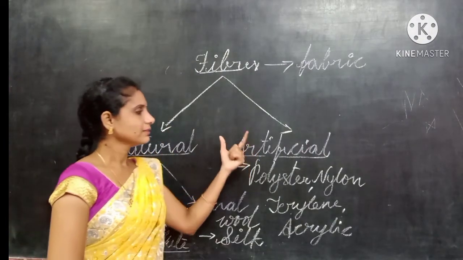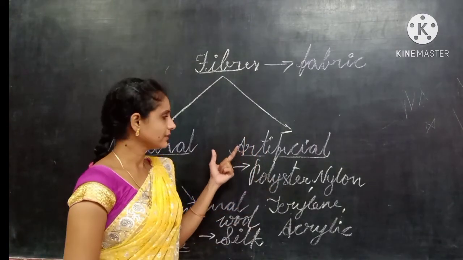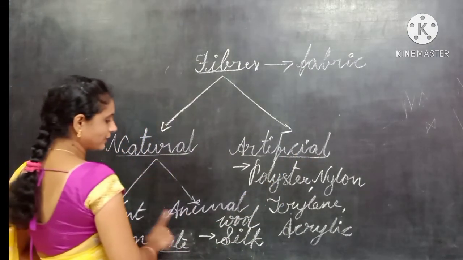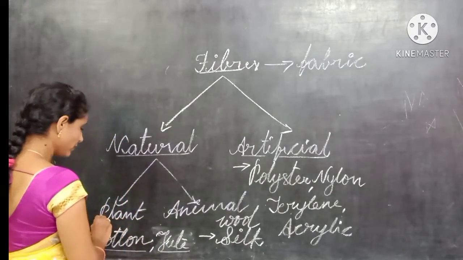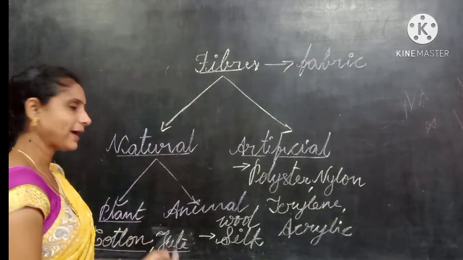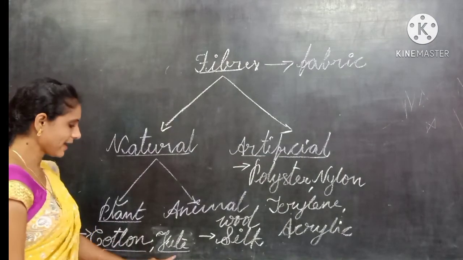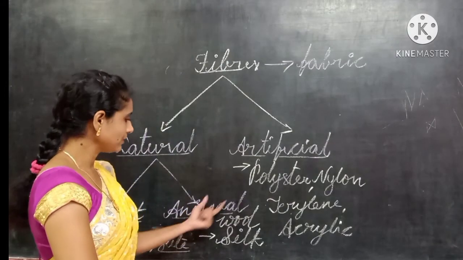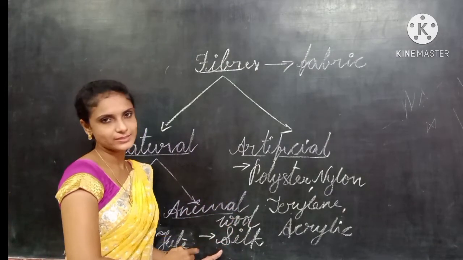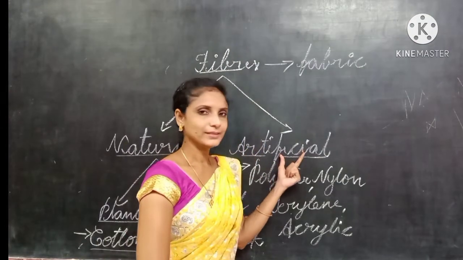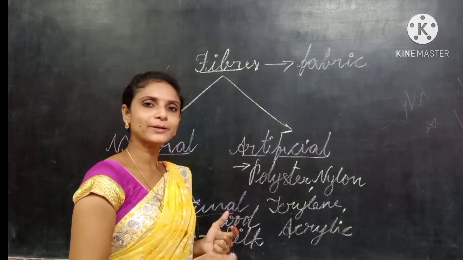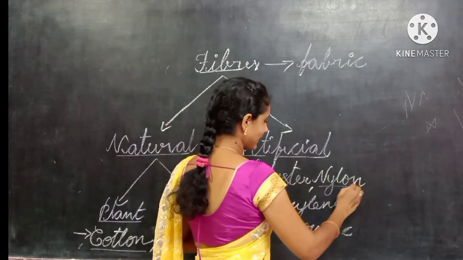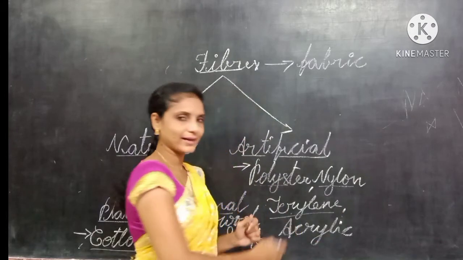If we get fibers from chemicals, that is called artificial fibers. So natural fiber contains plant fiber and animal fiber. If we get fibers from plants, that is called plant fibers. Examples are cotton and jute. If we get fibers from animals, that is called animal fiber. Examples are wool and silk. Next, synthetic fibers: if we get fibers from chemicals, that is called synthetic fibers. Examples are polyester, nylon, terylene and acrylic.